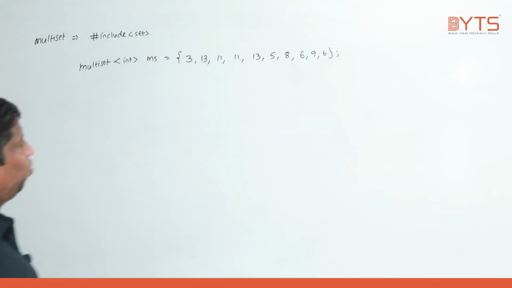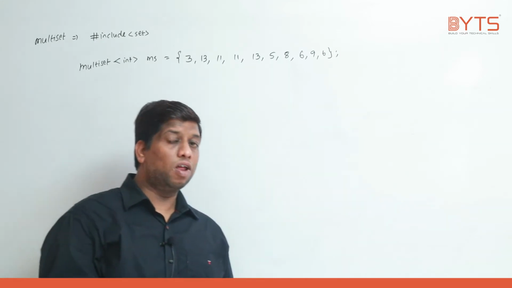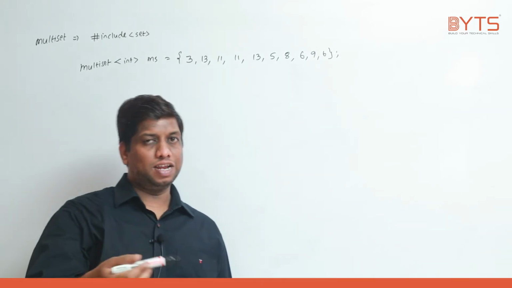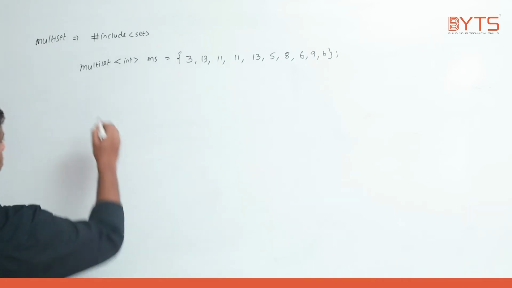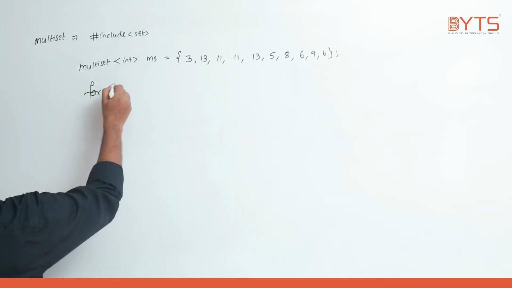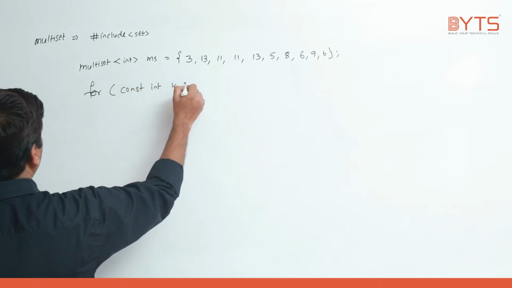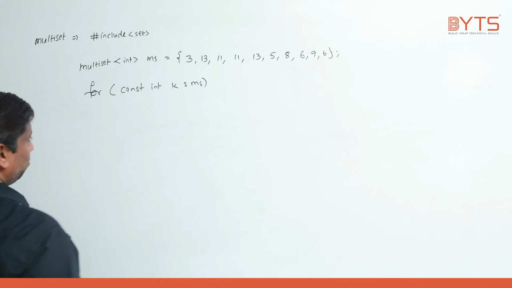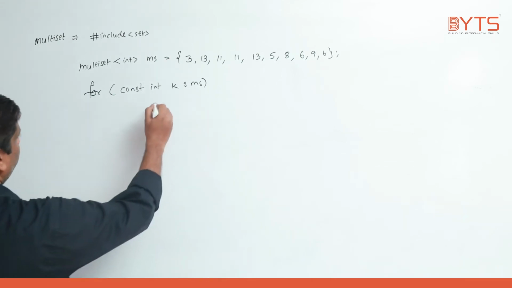Now we are trying to create a multi-set, where multi-set will allow duplicate elements and the data is present in the sorted order from lower to higher. So how do I print it? For simply, const int k : ms. What is the meaning of this line? We need to take every value k from ms, where I can write cout k.